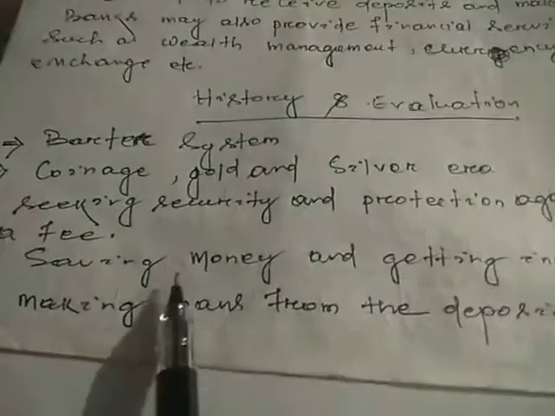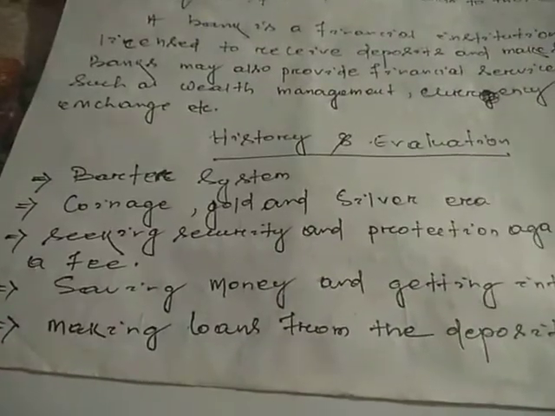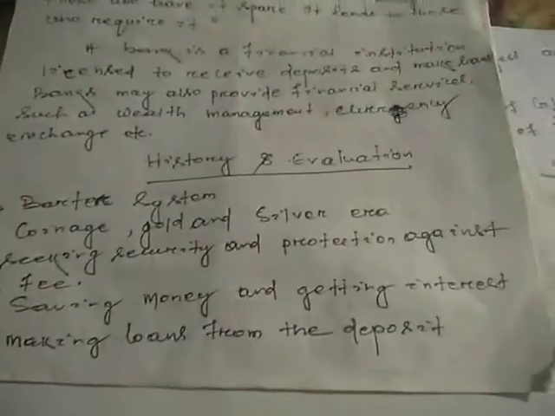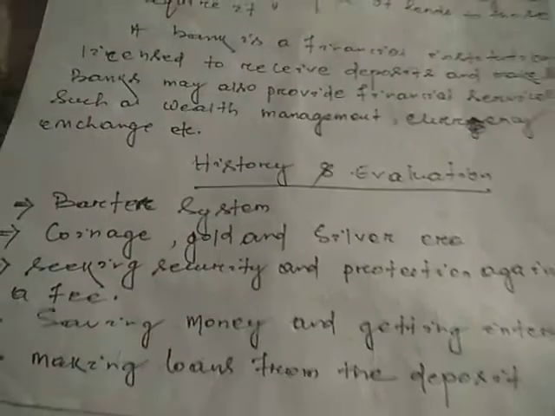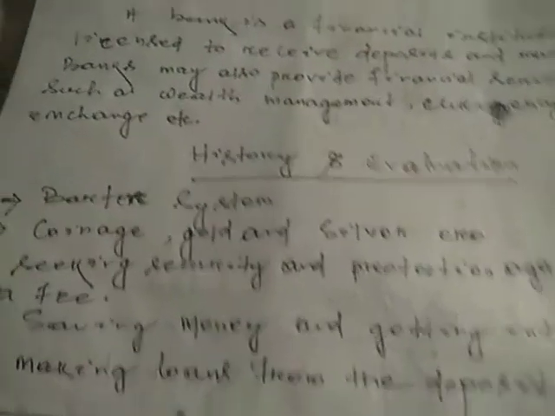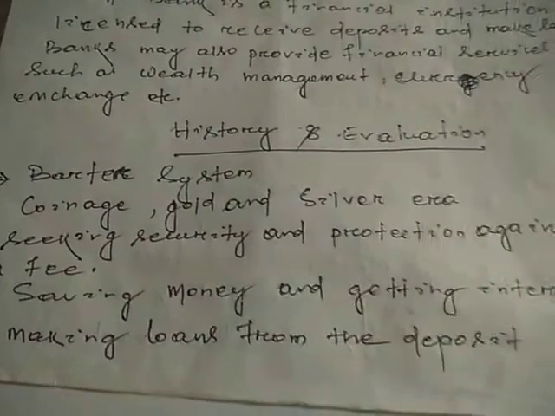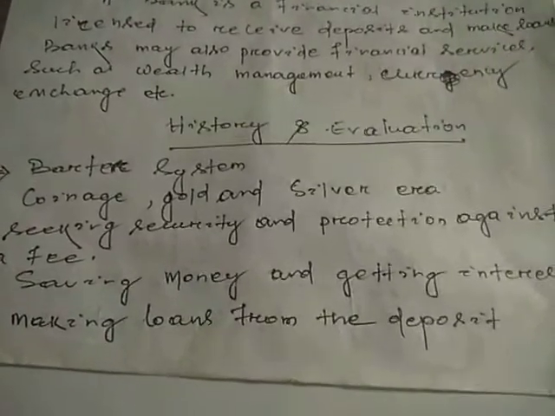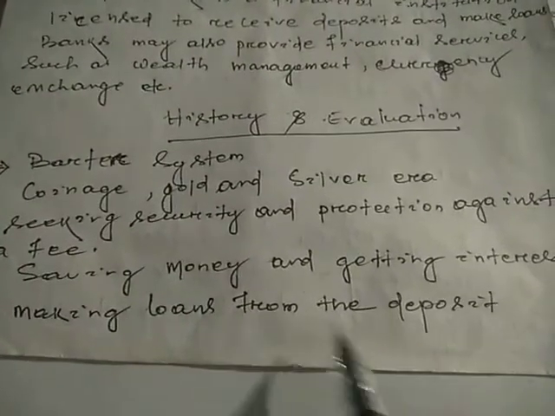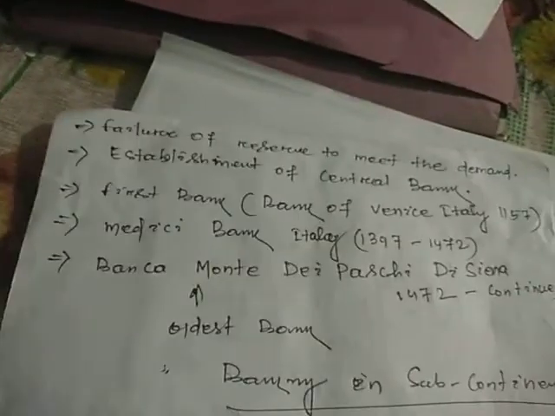Then we come to seeking security and protection against a fee. There were some rich people in the village area who made people's money secure. So, seeking security and protection against a fee, and saving money and getting interest also, because people wanted to save their money and instead get interest. Then we come to making loans from the deposits. Out of their deposits they would give out loans.